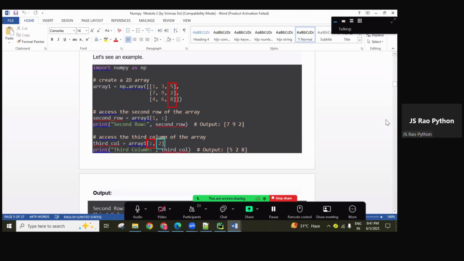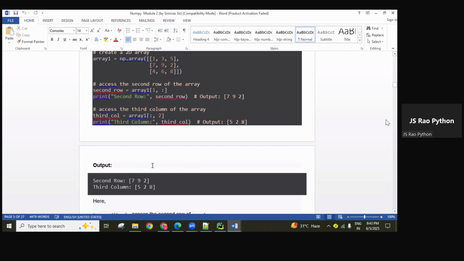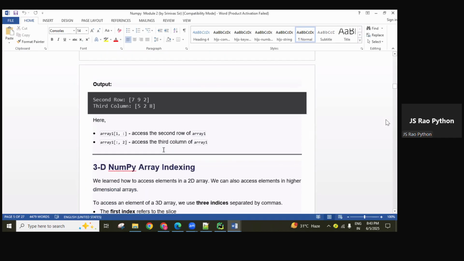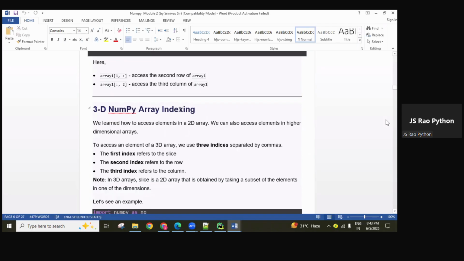This represents all the rows, starting to ending. In every row, second index means third column. So that's why all these values are returned in a new array format. By seeing here, you will understand. Just go through it line by line.